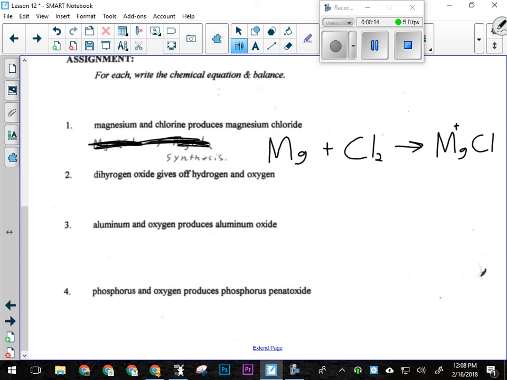So magnesium's a +2, chlorine's a -1, so I've got to drop and swap. So I'm left with MgCl2. Do I have to do any balancing on that one? It's already balanced.